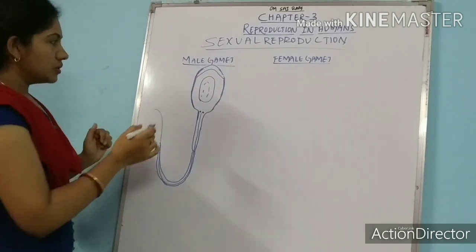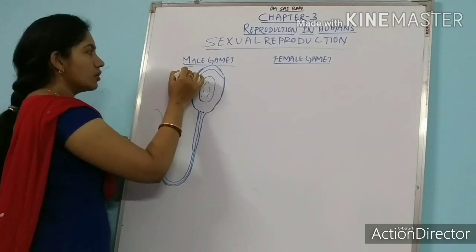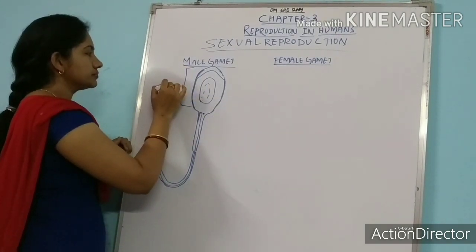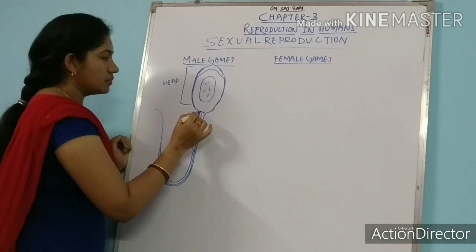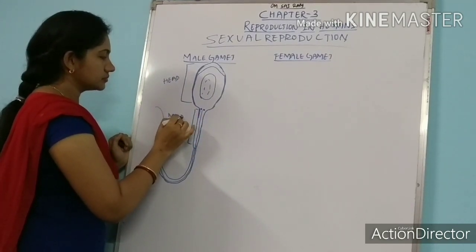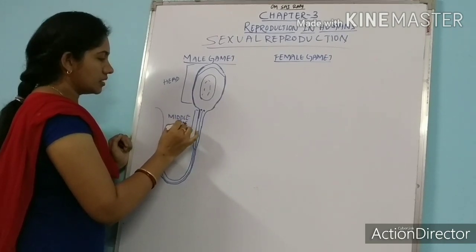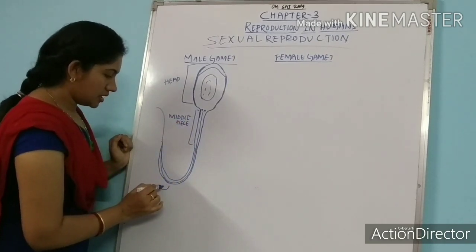If we talk about the structure of a sperm, it has a head, a middle piece, and a tail. This is the tail.